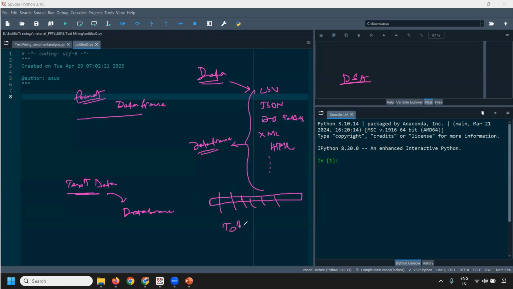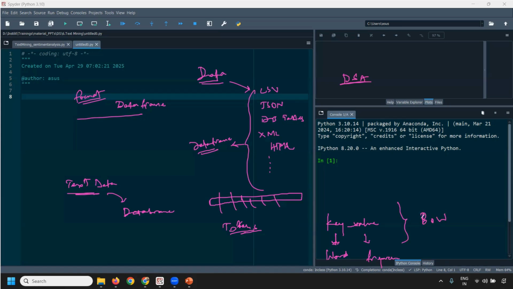This is called tokenization. We create tokens or words. And then we try to represent the tokens in that entire text data as key and value pairs, where the key represents the token or the word. The value talks about the frequency of that word, how many times that word is repeated in that particular text data. This representation is called bag of words.